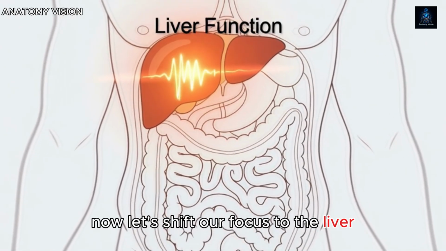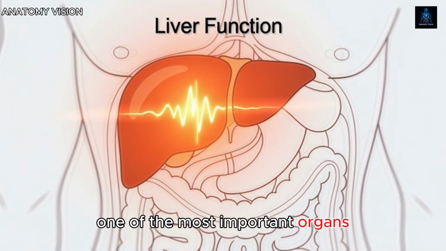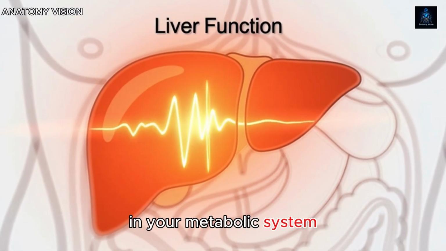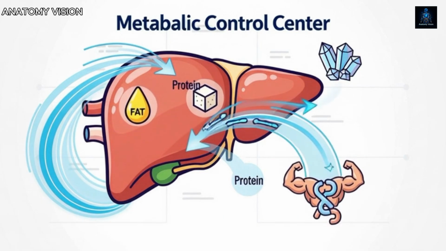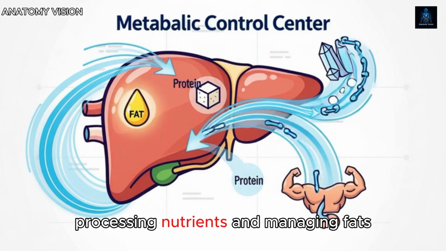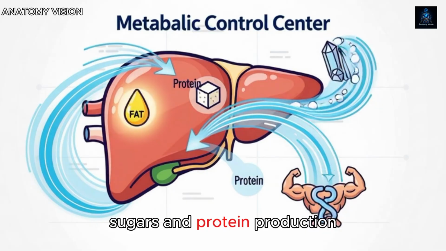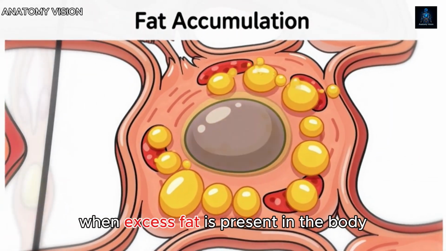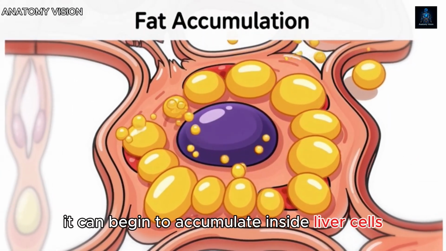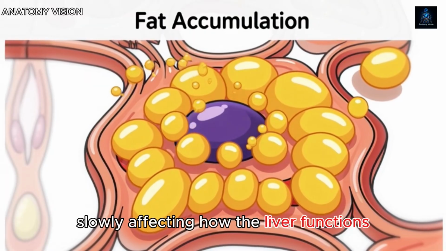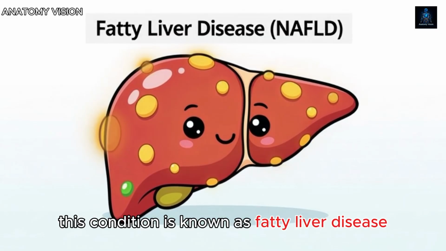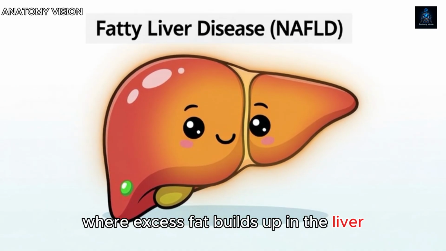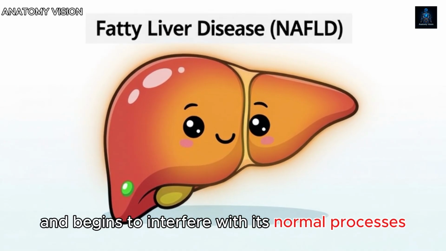Now let's shift our focus to the liver, one of the most important organs in your metabolic system. The liver acts as your body's metabolic control center, processing nutrients and managing fats, sugars, and protein production. When excess fat is present in the body, it can begin to accumulate inside liver cells, slowly affecting how the liver functions. This condition is known as fatty liver disease, where excess fat builds up in the liver and begins to interfere with its normal processes.